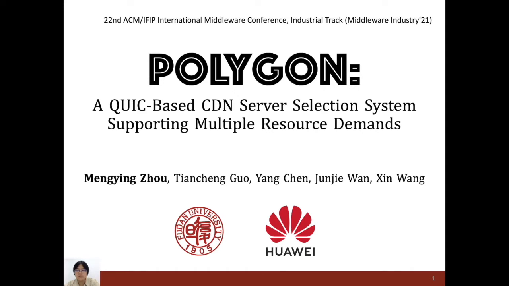Today I'm going to introduce our system, Polygon, a QUIC-based CDN server selection system supporting multiple resource demands. This is a joint work with Tiancheng, Yang, and Xin from Fudan University and Junjie from Huawei.